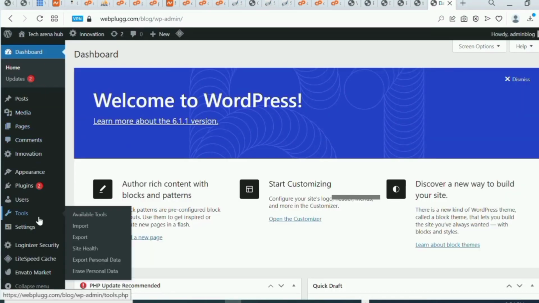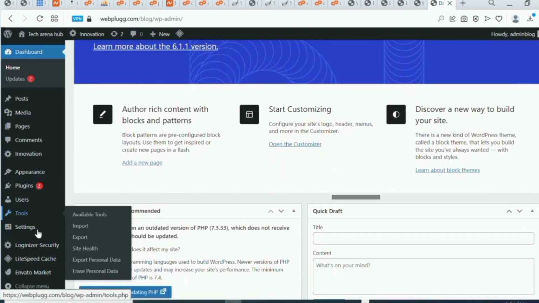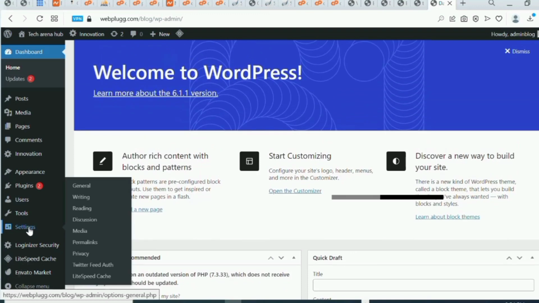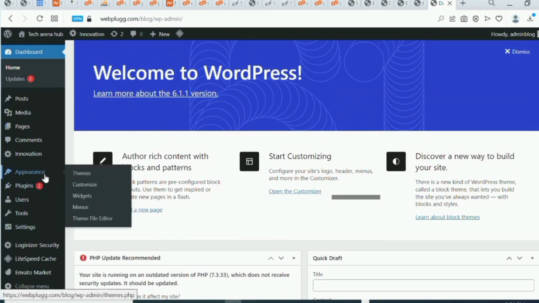Once we are at our dashboard, let's go to settings. I just want to set up the customization of the site. We'll go to appearance and we'll go to customize.